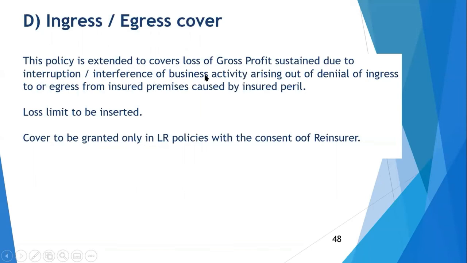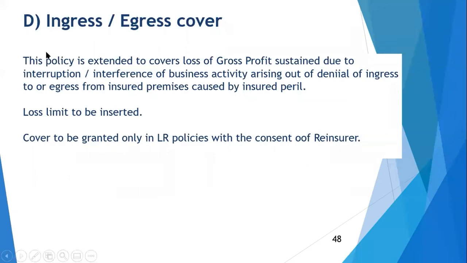Interruption or interference arising out of denial of ingress or egress. आने जाने में अगर कुछ बाधा पैदा हो जाए, there is a denial of entry or exit from the plant premises. समझे? Caused by insured peril. ये इंपॉर्टेंट है. इंश्योर्ड पेरिल की वजह से अगर इंग्रेस एग्रेस इफेक्ट हो रहा है, in that case this is covered, but this